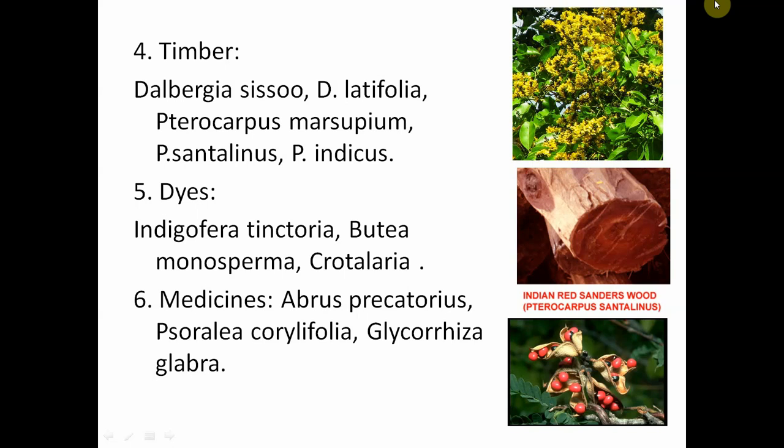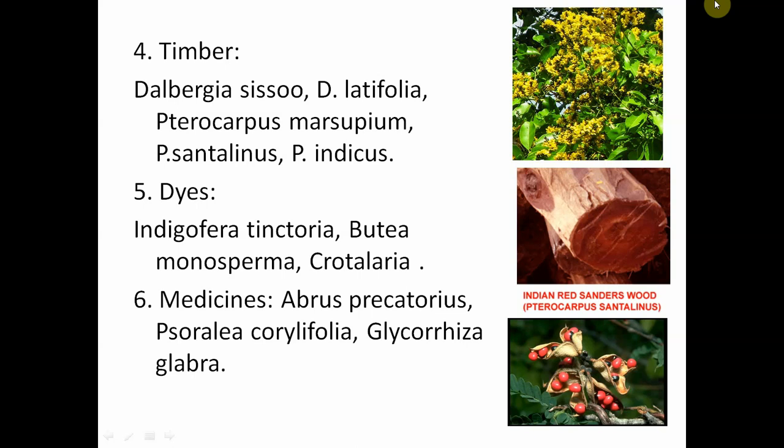So these plants are useful for crop rotation and for mixed crops. They provide nitrogen and enrich the soils with nitrogen. So from the agricultural point of view, Fabaceae plants are very useful.